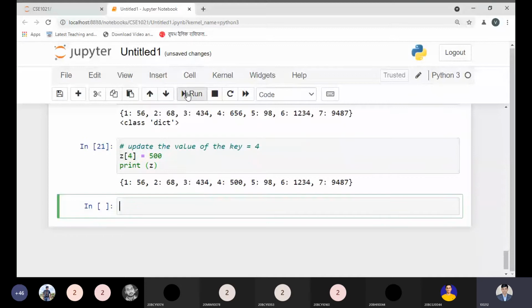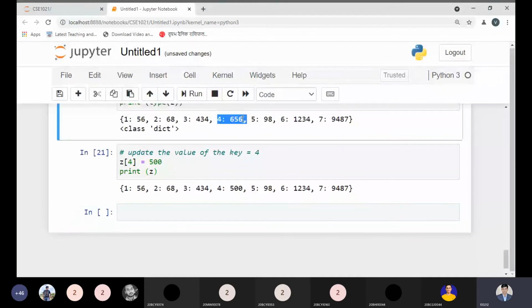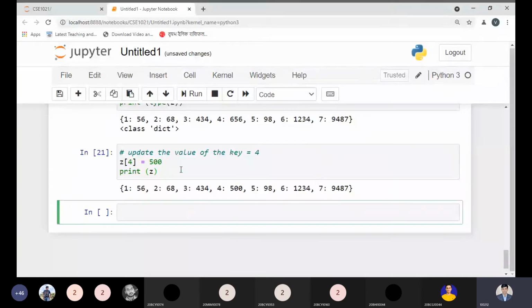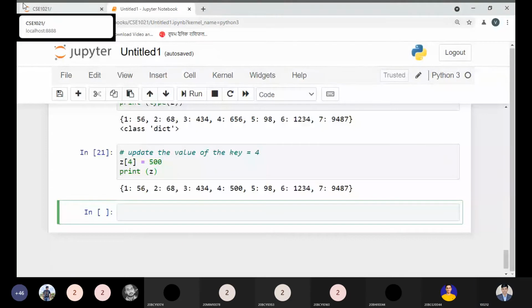Now let me execute this code. The key 4, which had the value 656, is updated by 500. And the rest of the values are as they were. There are no changes. And this is a simple concept. Just like updating a value in array and list, we have also updated the value in the dictionary. This is a simple concept and nothing special.